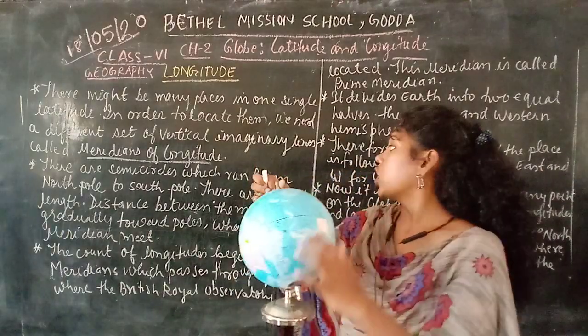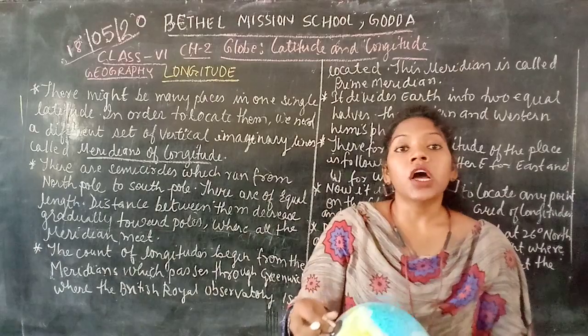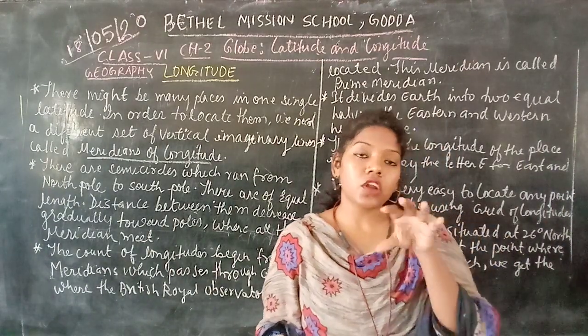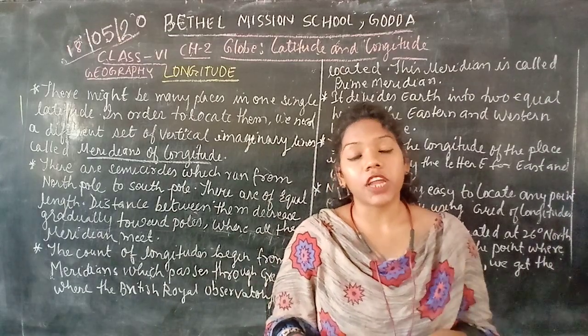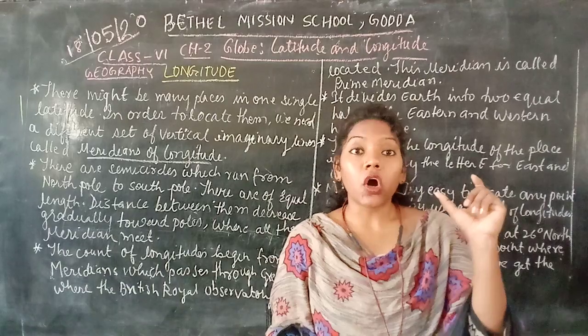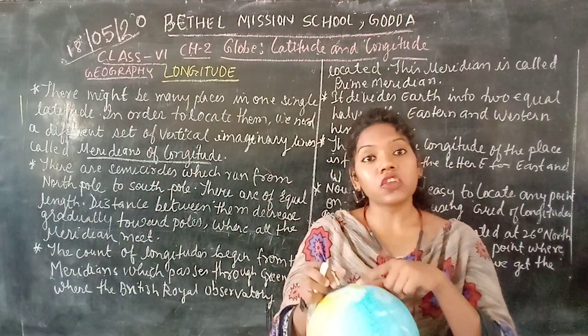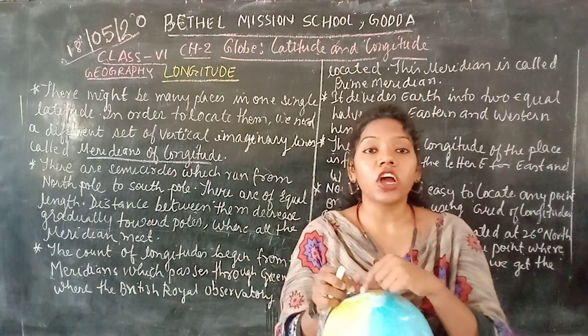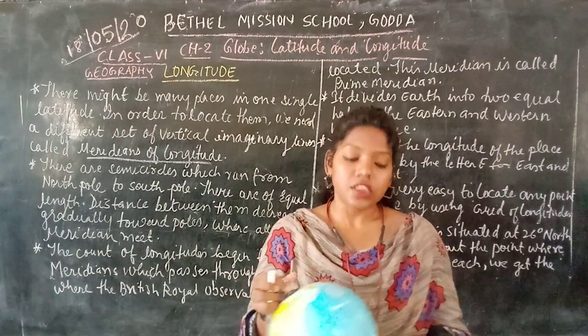These are called the meridians of longitude. They are also one type of imaginary line, like the parallels of latitude. Actually, parallels of latitude run horizontally, from west to east, yes or no? But the meridians of longitude run vertically from the North Pole to the South Pole.